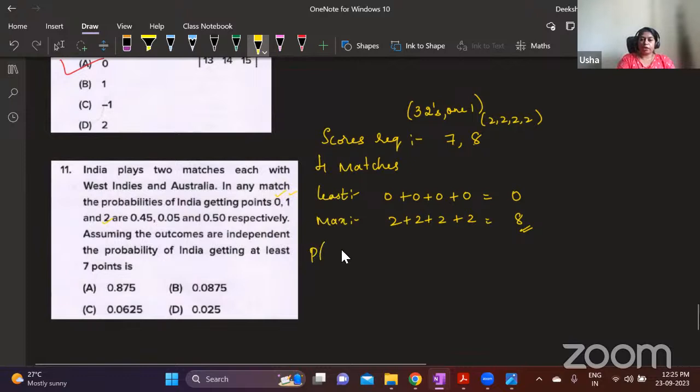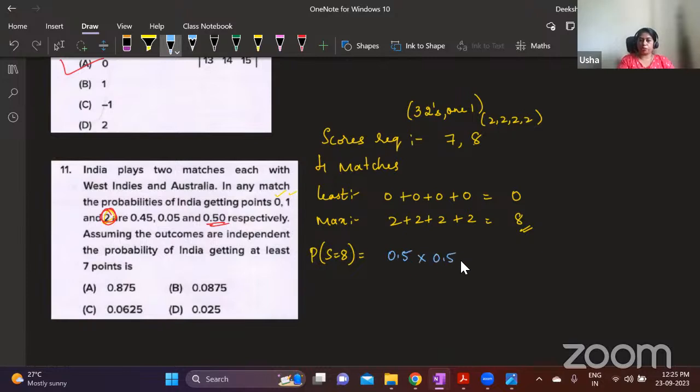So what is the probability of getting a score 8? In every match, they should score 2 points. What is the probability of getting 2 as the score? 0.5. So first match, he should get 2 points. Second match, 2 points.